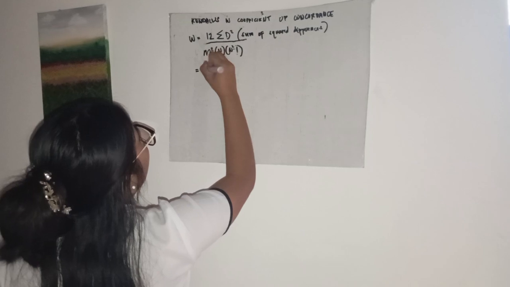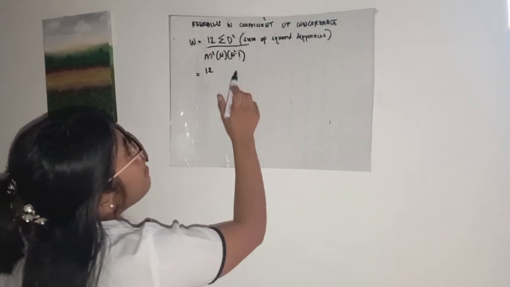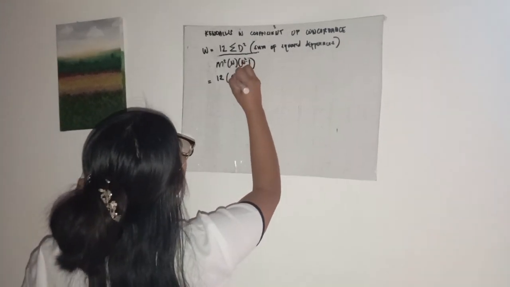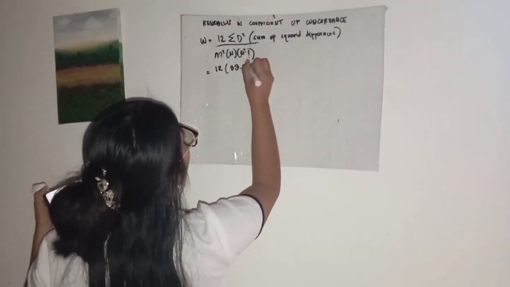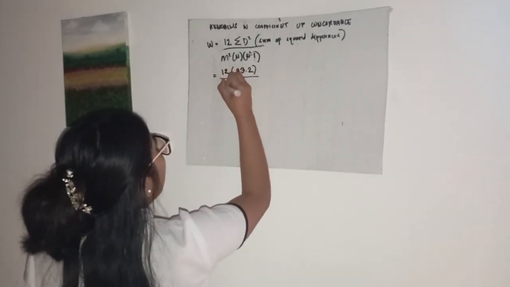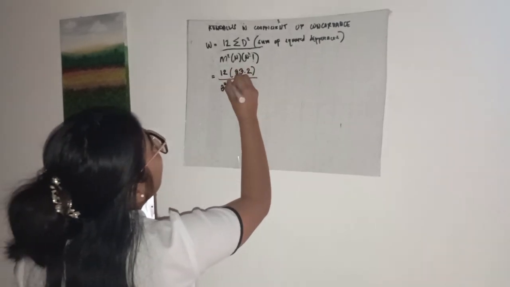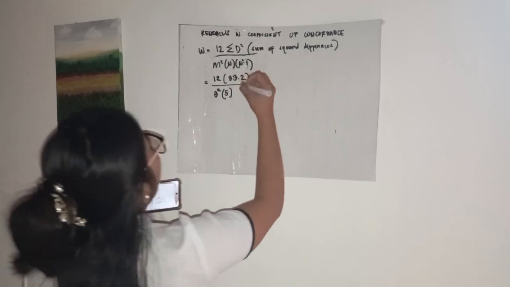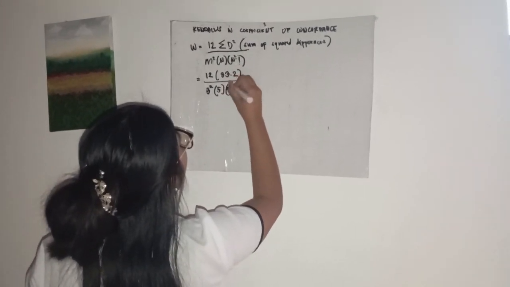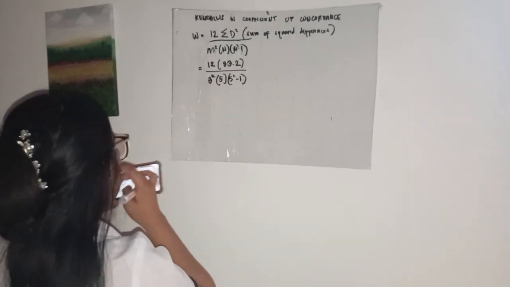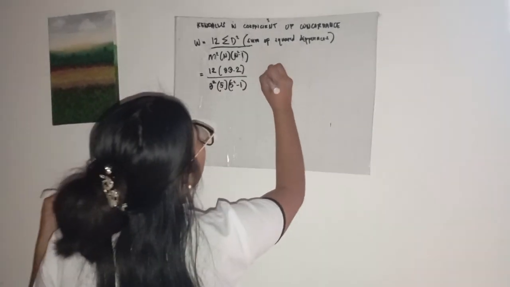So, in the table, we have 12 times sum of squared differences. We have total of 33.2. And then we have total number of raters, 3 squared. And then number of items is 5. And then copy lang natin, 5 squared minus 1. So, yung una muna nating isa-solve is yung dito sa taas.